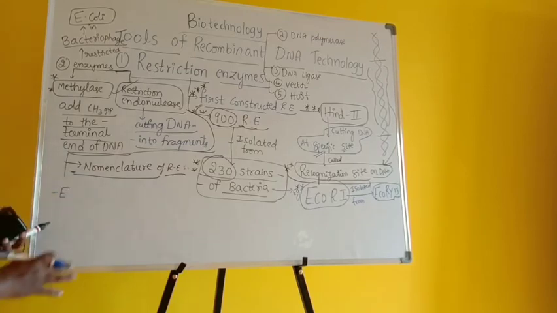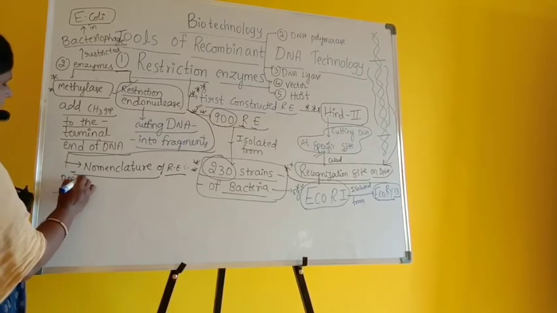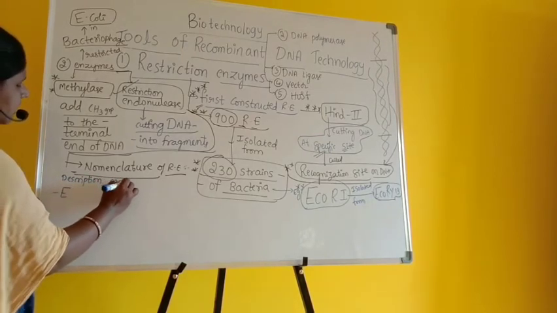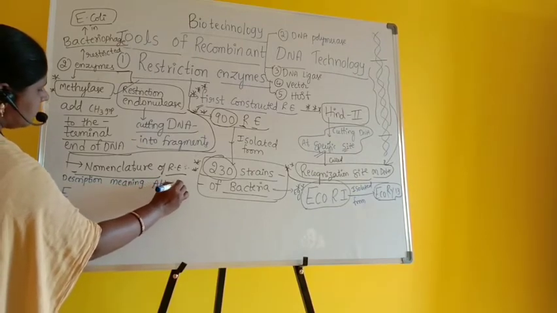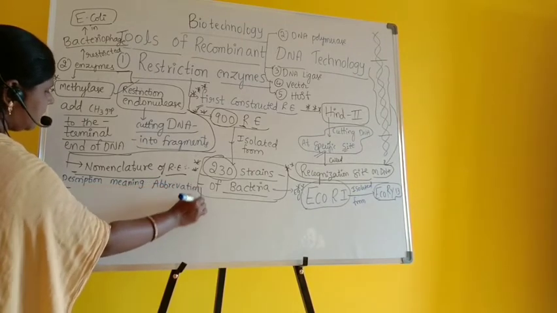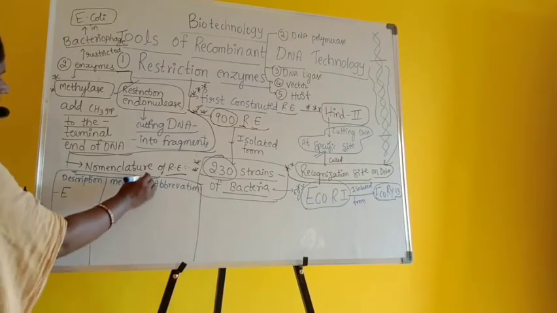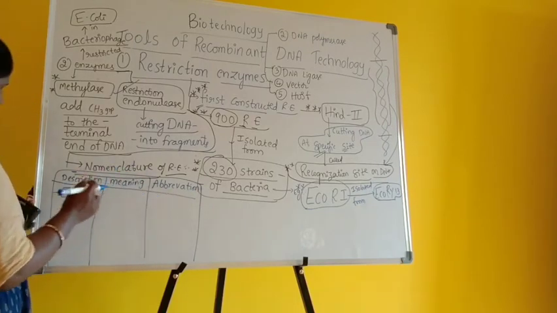Let us take one small table that I can give you, with description, meaning and abbreviation. For our example, first is description, meaning, abbreviation.